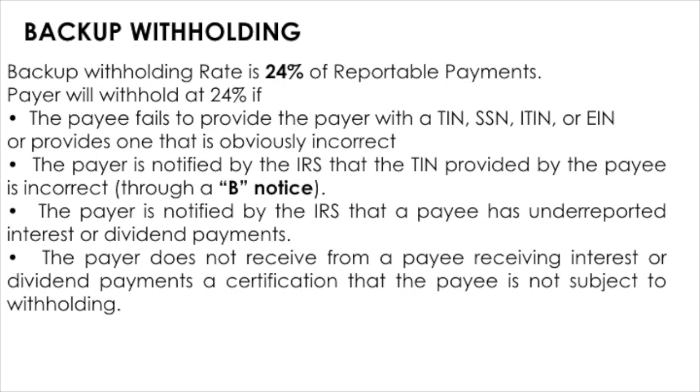The payer is notified by the IRS that the TIN provided by the payee is incorrect, and the IRS sends the B notice to the payer. Or the payer is notified by the IRS that the payee has underreported the interest or dividend payments, or the payer does not receive from the payee receiving interest or dividend payments a certification that the payee is not subject to withholding.